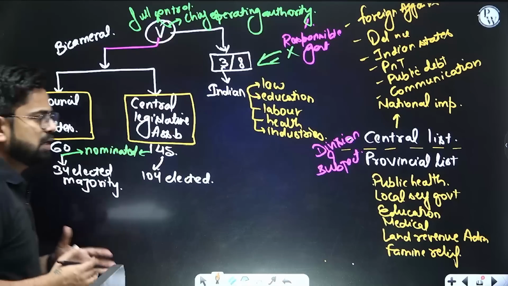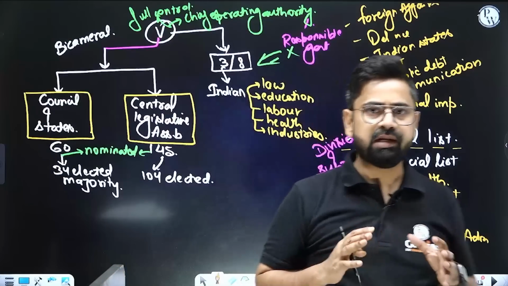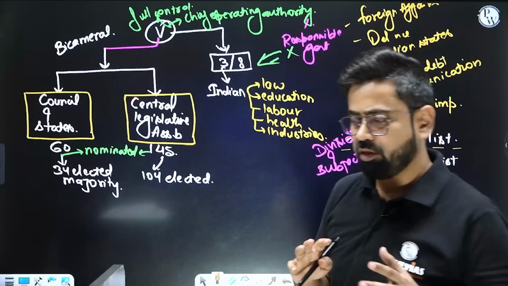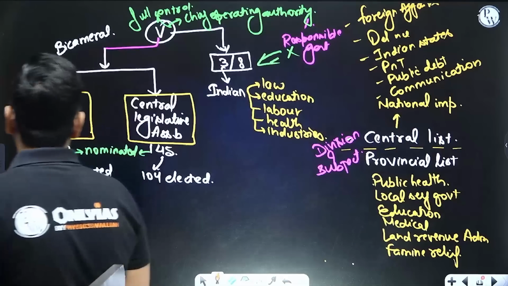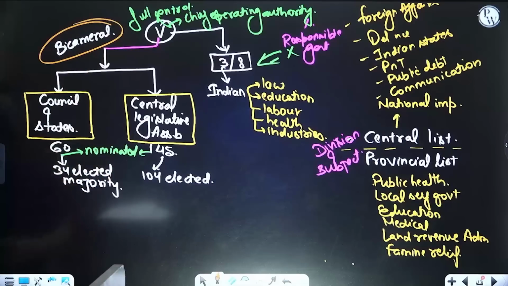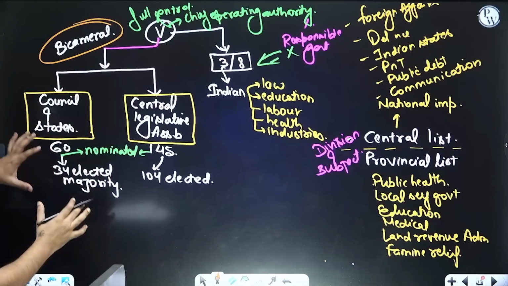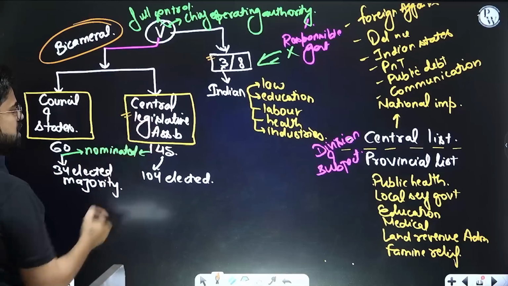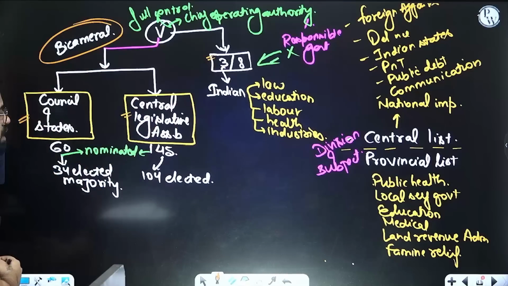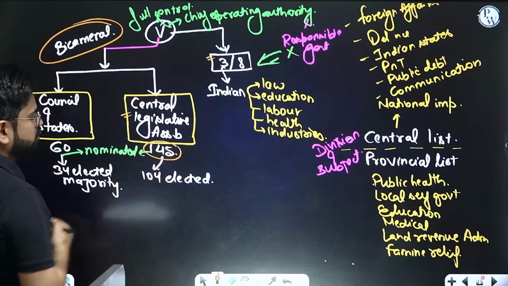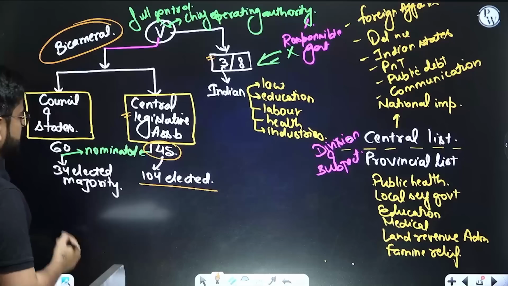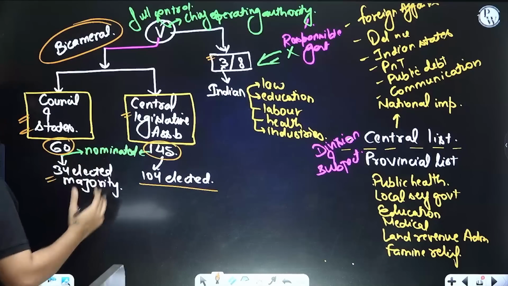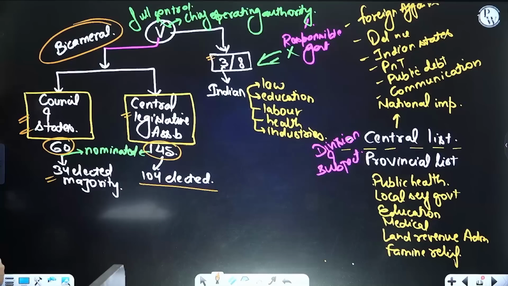Now, another very important thing happening in this 1919 Act is the bicameral legislature. Till now we were not having two houses. Now we'll have two houses. So the Viceroy now will have two assemblies, right? The Executive Council is separate, but the legislature will be split into two: the Central Legislative Assembly and the Council of State. The Central Legislative Assembly, like Lok Sabha, will have 145 seats, out of which 104 are elected. The Council of State will have 60 seats, out of which 34 are elected. The rest are nominated by the Viceroy.